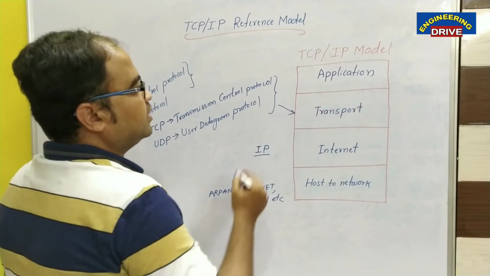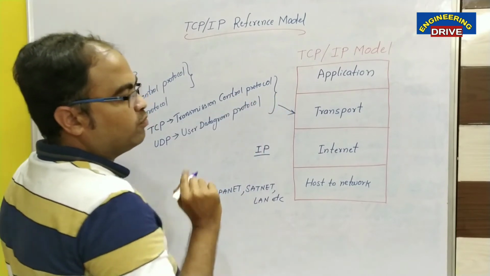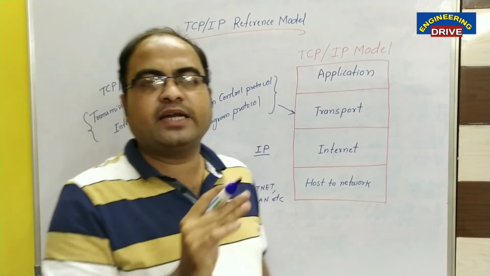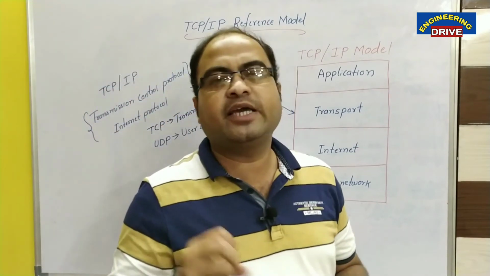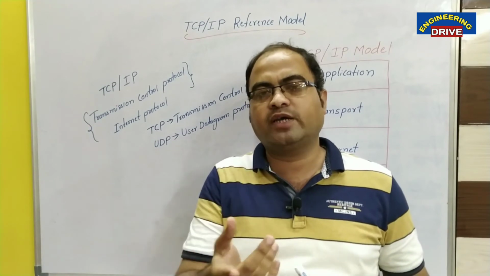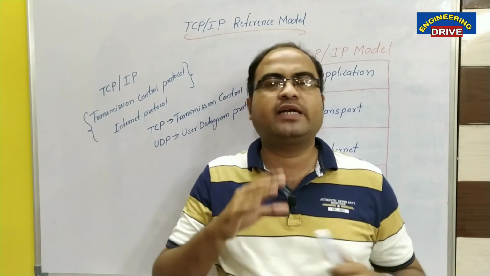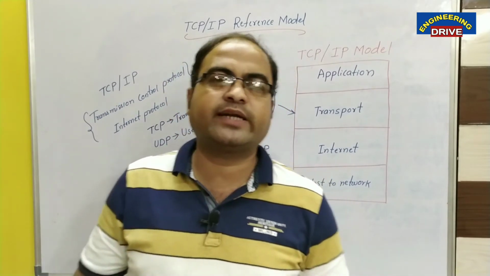Then comes the last layer, which is the application layer. The first work of the application layer is the same as we have seen in the OSI reference model, that is checking of login and password. If the user enters an incorrect login or invalid password, immediately a message is delivered to the user so that the user can rectify it.